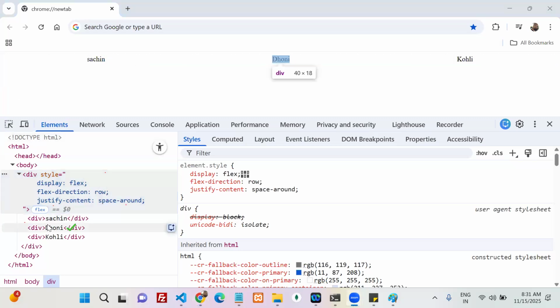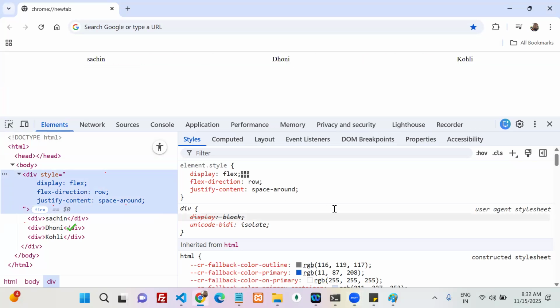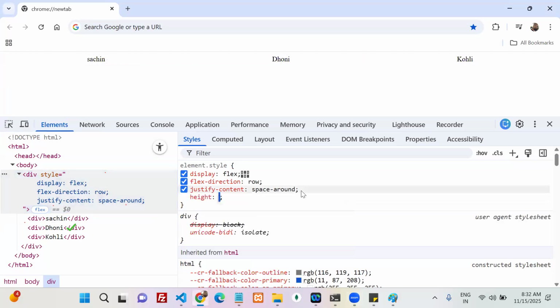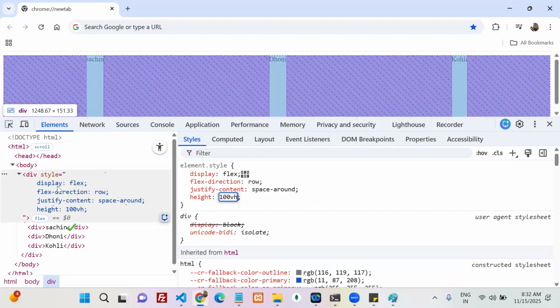But how much height is there? 18 pixels. Do we have any space to align the items vertically? No, right? But if you write for this particular div, height equals 100 vh, viewport height, now see how much height is there? This much height is there. Now space is there, 151 pixels is there.